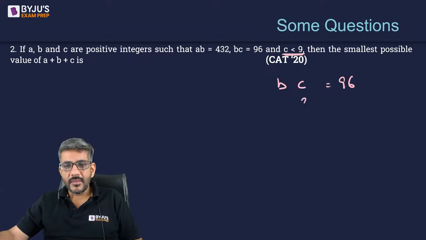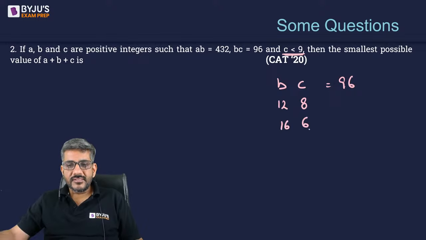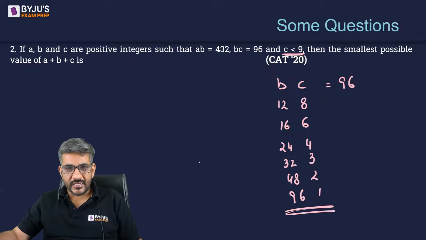factor of 96. C can be 8, B can be 12, 7 तो हो नहीं सकता. C can be 6, B can be 16, C 5 तो हो नहीं सकता. C can be 4, B can be 24, C can be 3, B can be 32, C can be 2, and B can be 48, or 1 and 96. These are the possibilities for C and B.